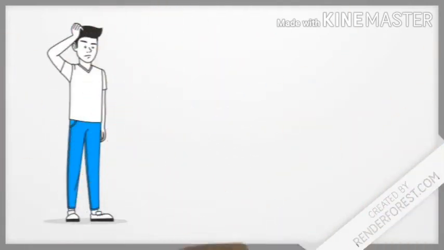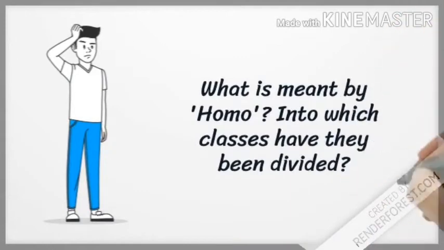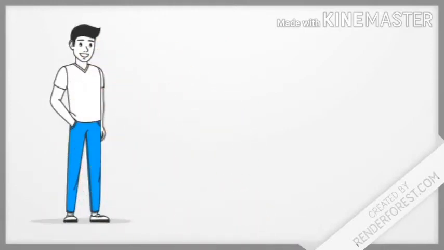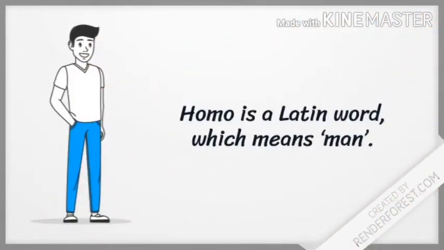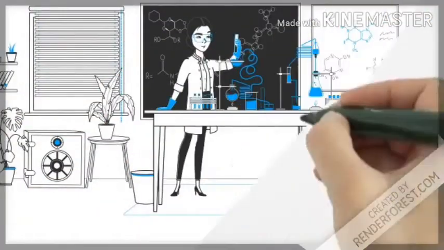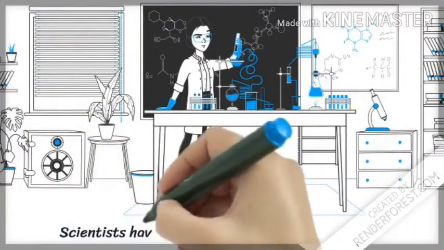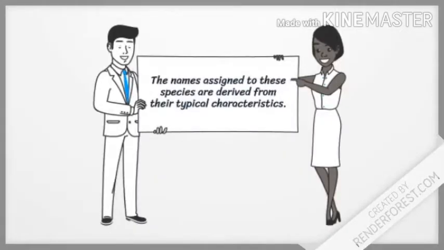So now let us move on to our new topic, and the new topic begins with a question, that is, what is meant by Homo? Into which classes have they been divided? Now the word Homo is derived from a Latin word which means man. So the scientists have divided Homo into several species. The names assigned to these species are derived from their typical characteristics.